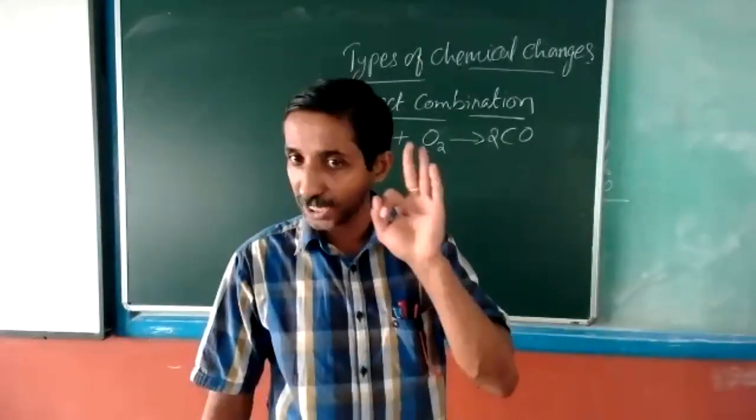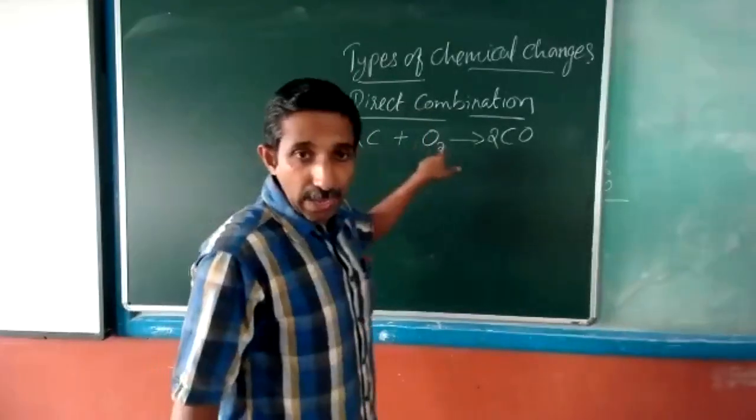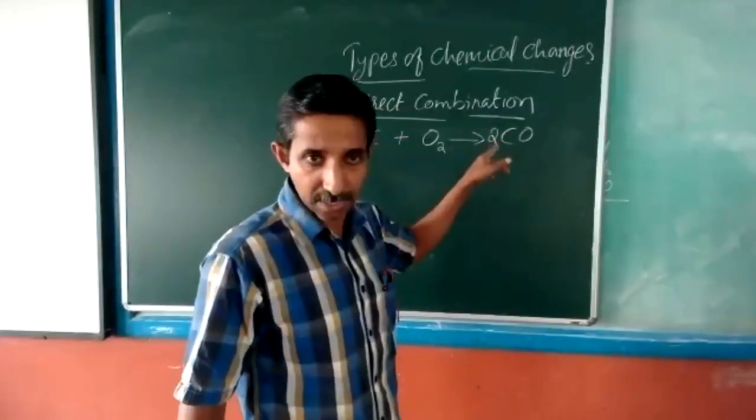I told you there can be 3 types of synthesis reaction. One, an element to element synthesis, joining, combination.